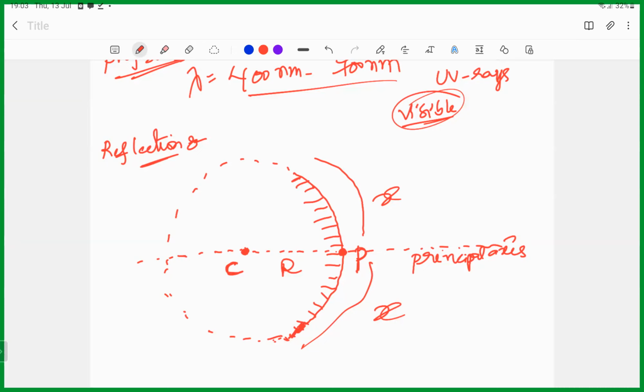Kaushik is there. Kaushik, next week bring the protractor, yeah? Okay, sir.